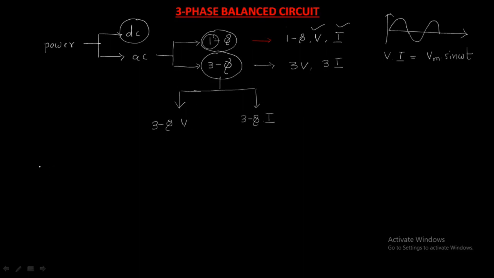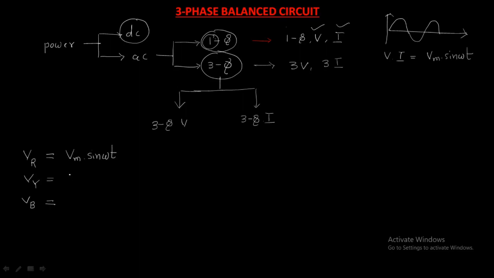First we will look at how the voltage is represented. The three phase voltages are represented with VR, Vy, Vb, meaning red, yellow, blue. Practically, in three phase lines we have three connections: a red wire, a yellow wire and a blue wire. VR is the same as single phase, Vm sin omega t.